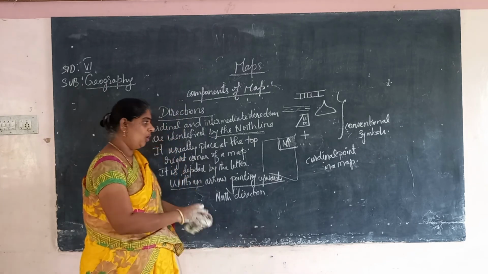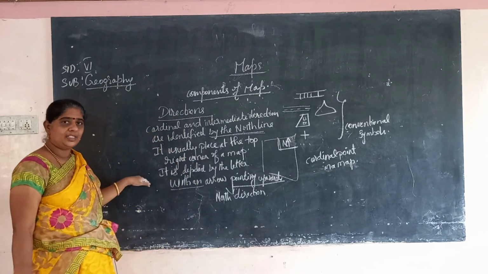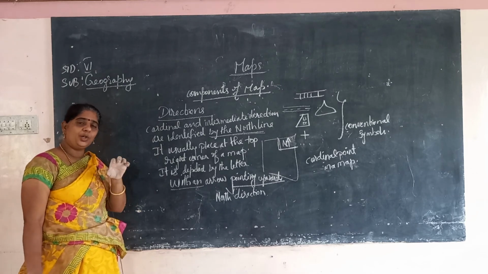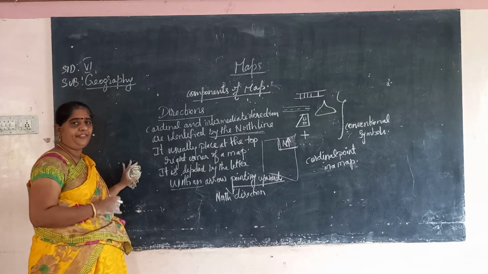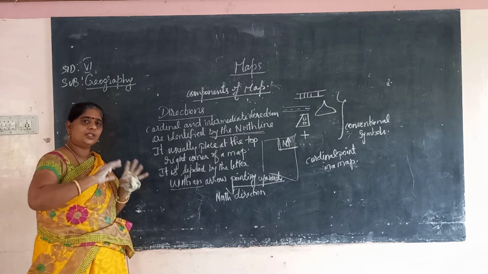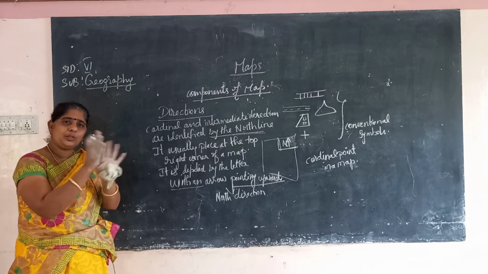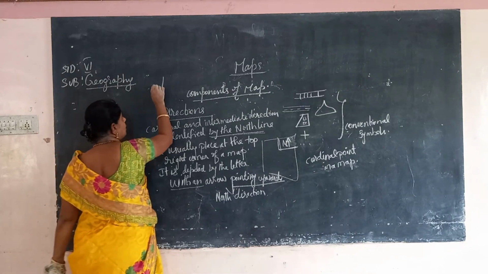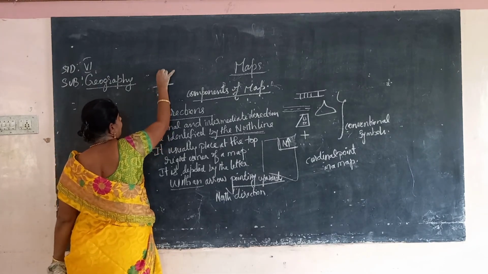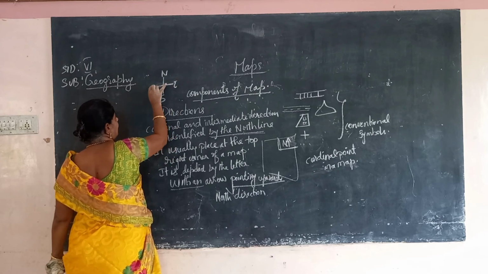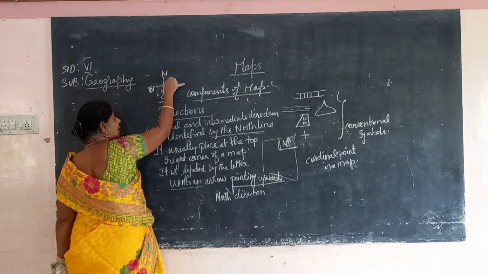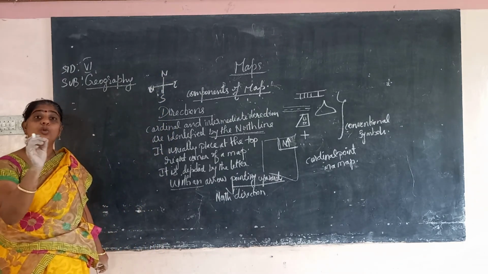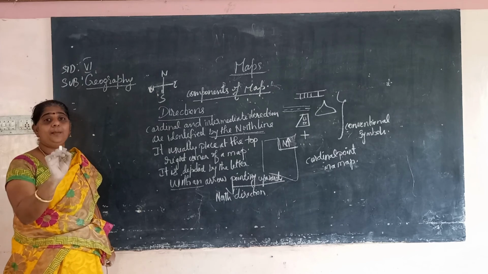Then I told you what intermediate directions are, isn't it? Intermediate directions are more accurately identified in a situation where something is between two cardinal points. These main points are cardinal points. If something is in between these two, we come to know by using the intermediate direction.